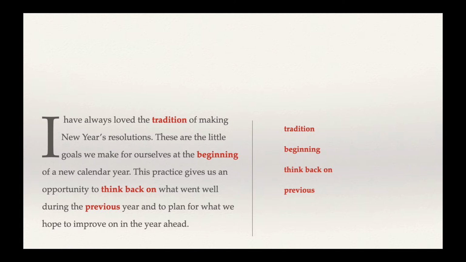Knowing what this means will help us to understand the word previous. If we're thinking back to the previous year, that means a previous year is a year that already happened. This is in contrast to the year ahead. The year ahead means the year that is going to happen next. So now that we've reached the end of this short first paragraph, you should summarize this paragraph. What is the main idea of this? And then predict what you think we'll read about in the next paragraph.